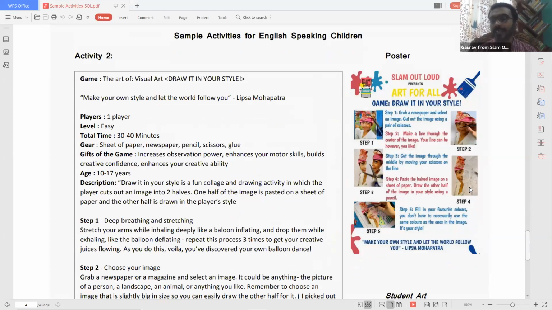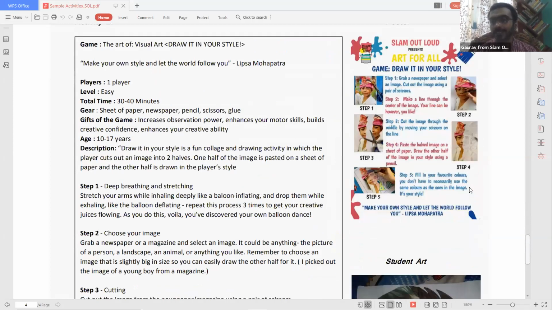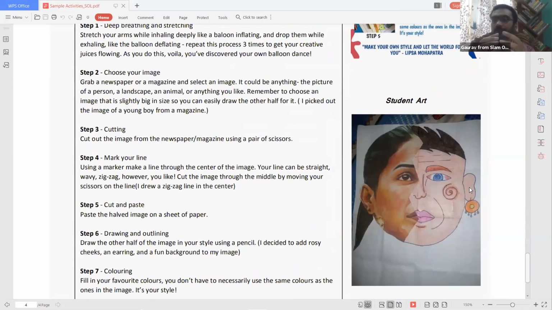This is what a child created and submitted. These kinds of activities, which are not very language intensive, capture attention the fastest. It can also be done with any age group, and all age groups like it. So that's my input.